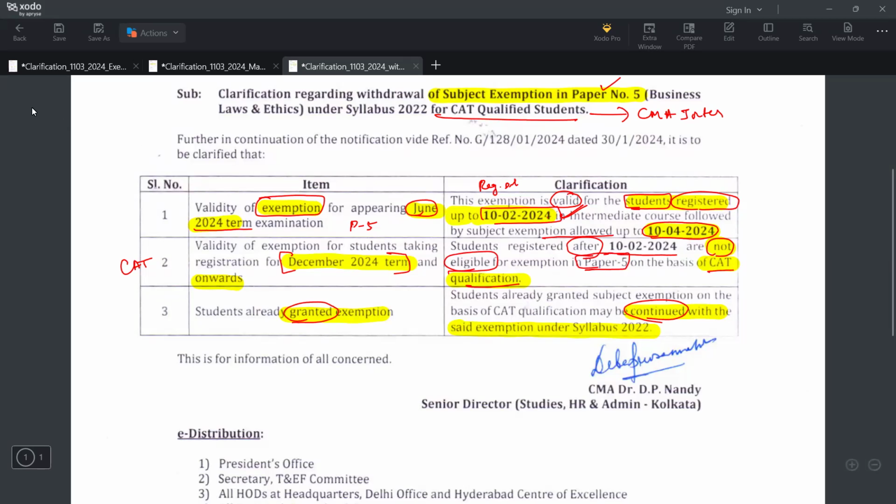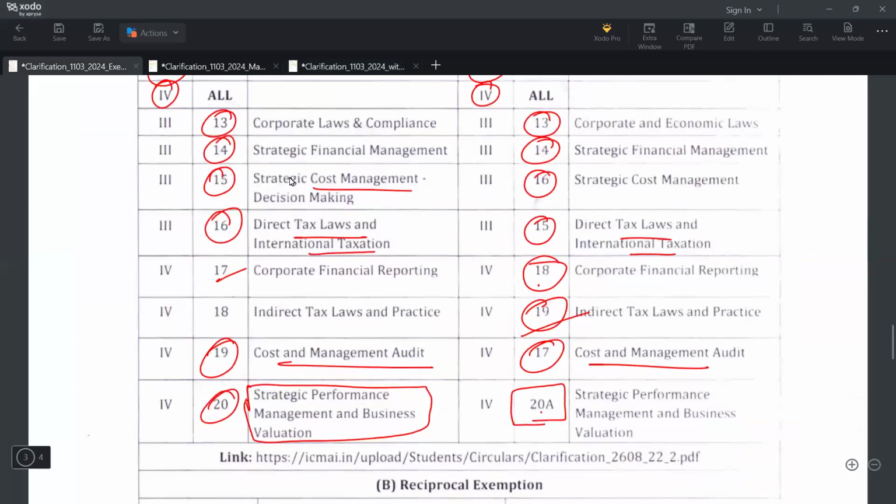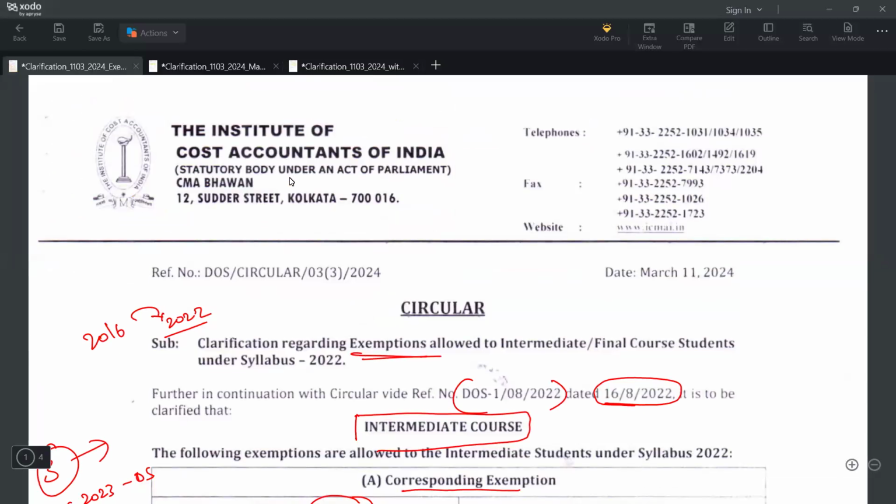I know this is a somewhat lengthy video, but these three important circulars are mandatory. You need to be aware of this and you need to act. Those who have not yet converted to the new syllabus, those who are under syllabus 2016 and not converted to 2022, do it. We have already made a conversion procedure video. Watch the video and follow the process, and get yourself converted into the new syllabus.